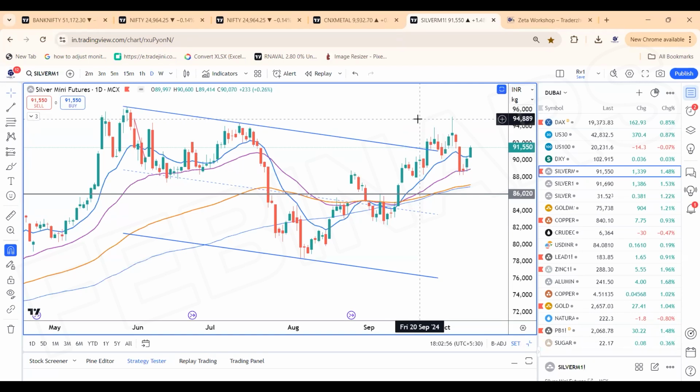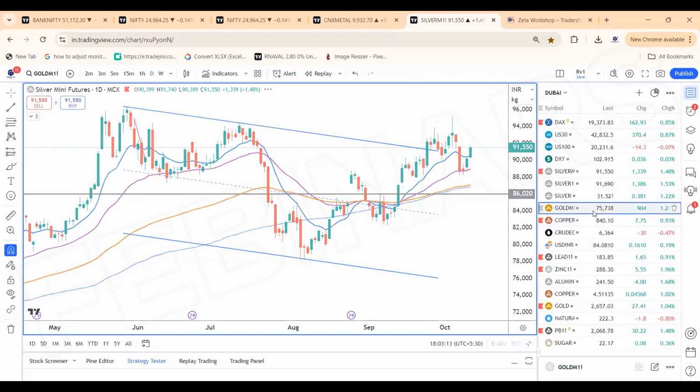Let's say 13,000 points from here. 13,000 points from 82,000 is 1 lakh 1,000 to 2,000, then 1,50,000. So 110 would be the minimum target, 110 to 115, that is 1,10,000 if it is a wave 3. So watch out for silver.